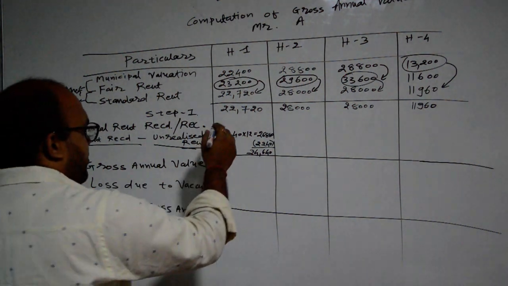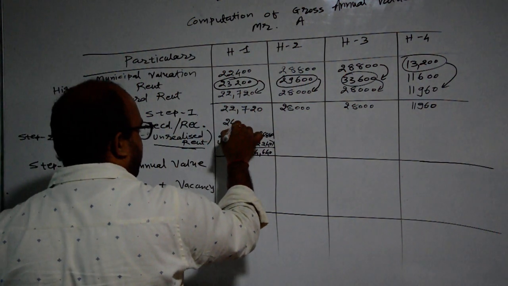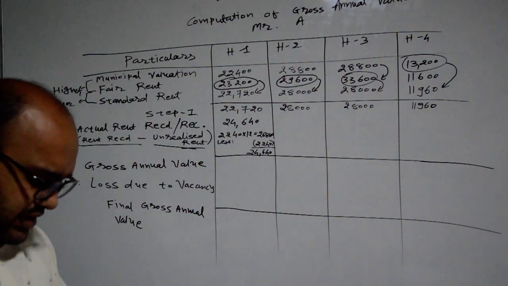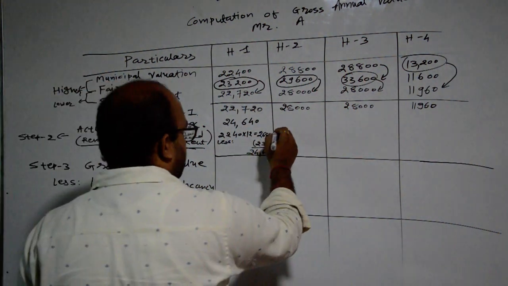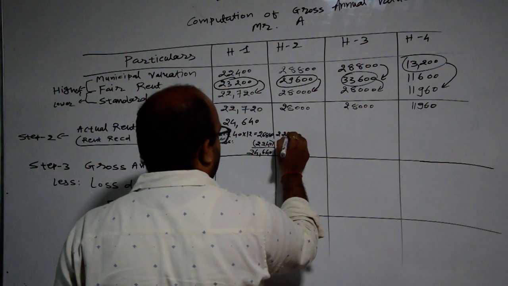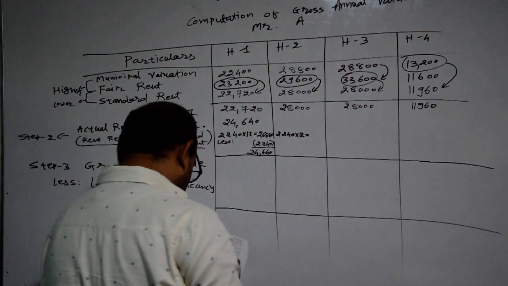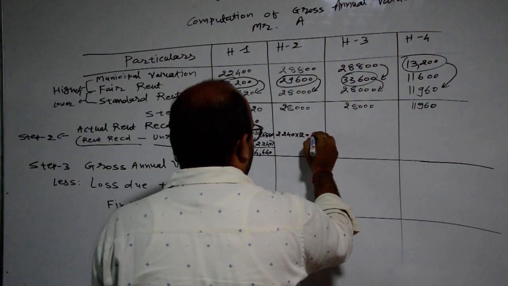So here the amount considered will be rupees 24,640. Then please check that next year also the monthly rent is 2,240 multiplied by 12, which means we are calculating the annual rent.